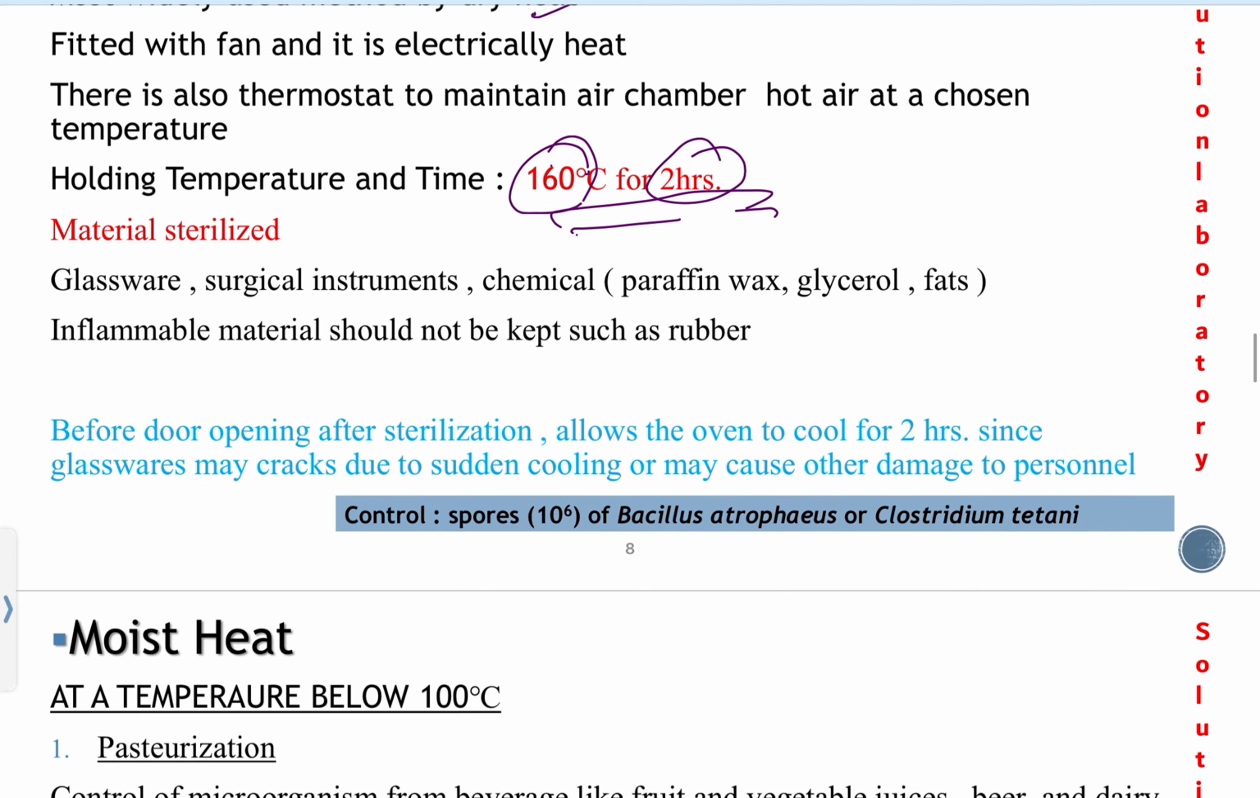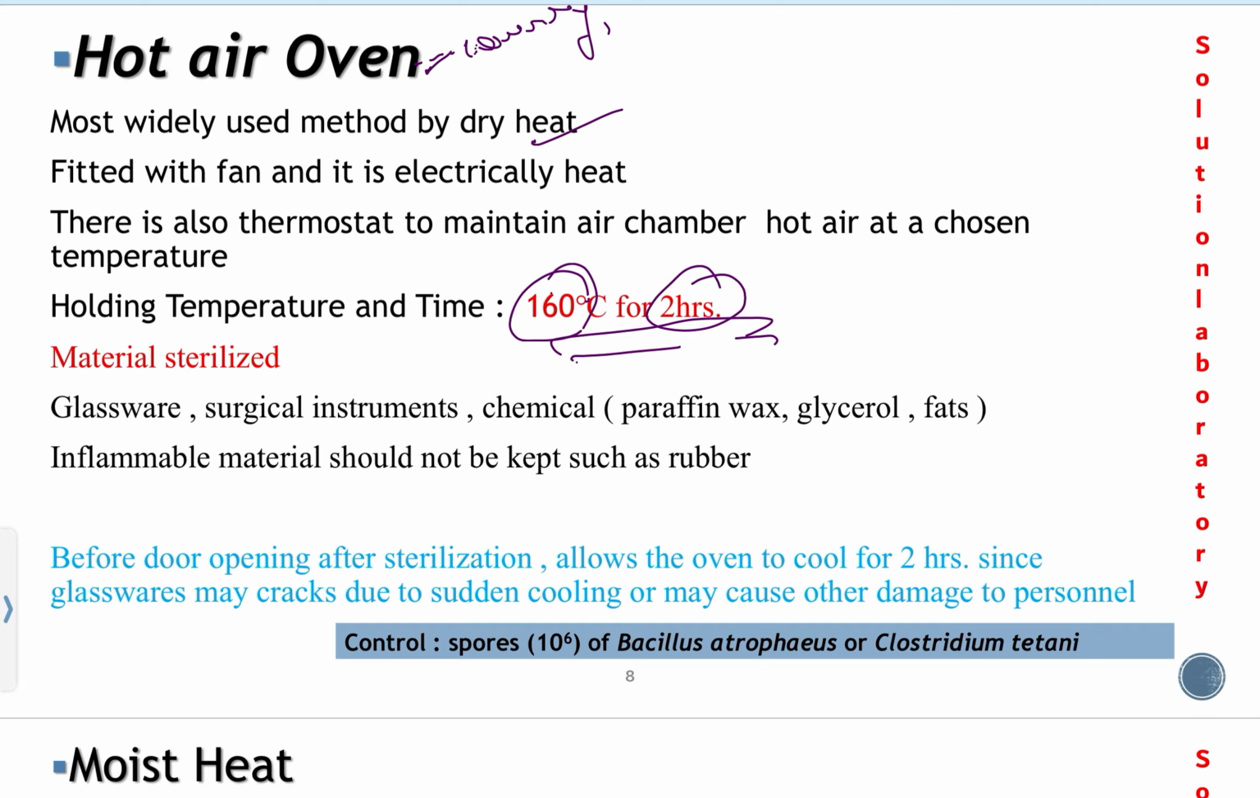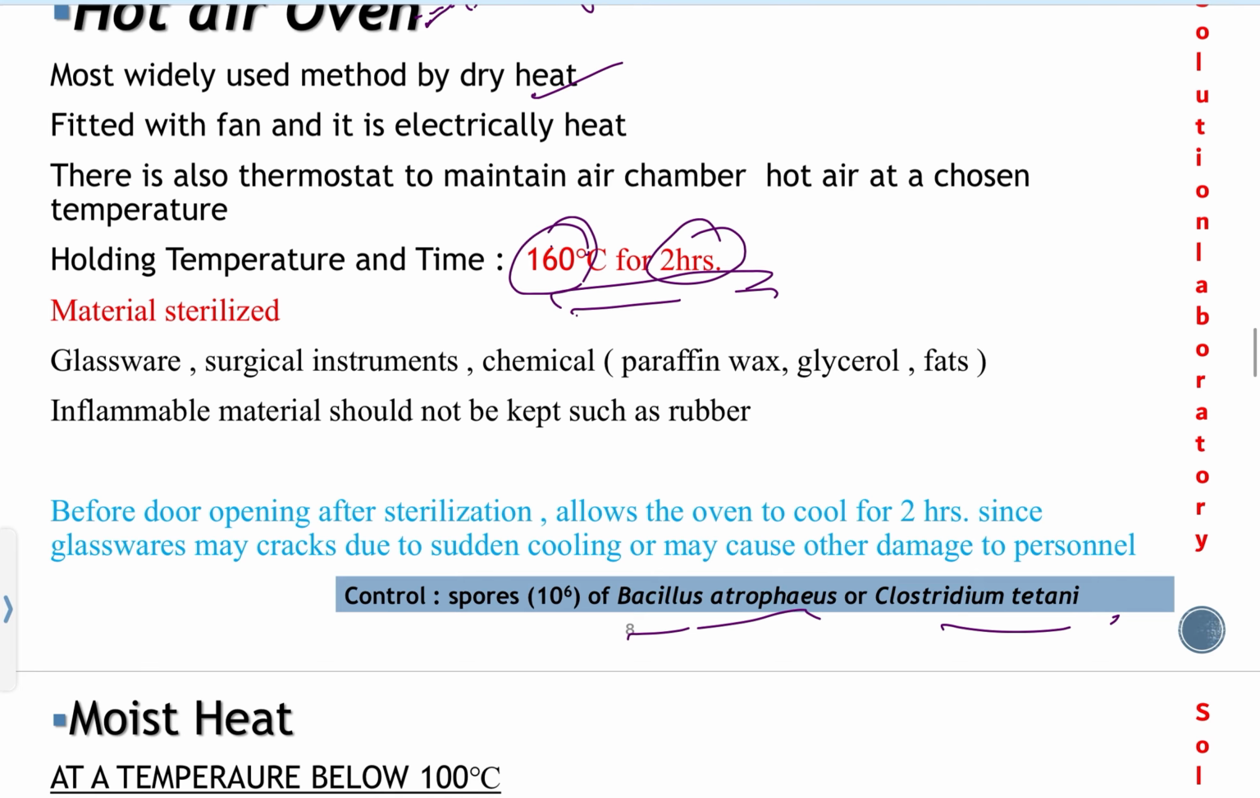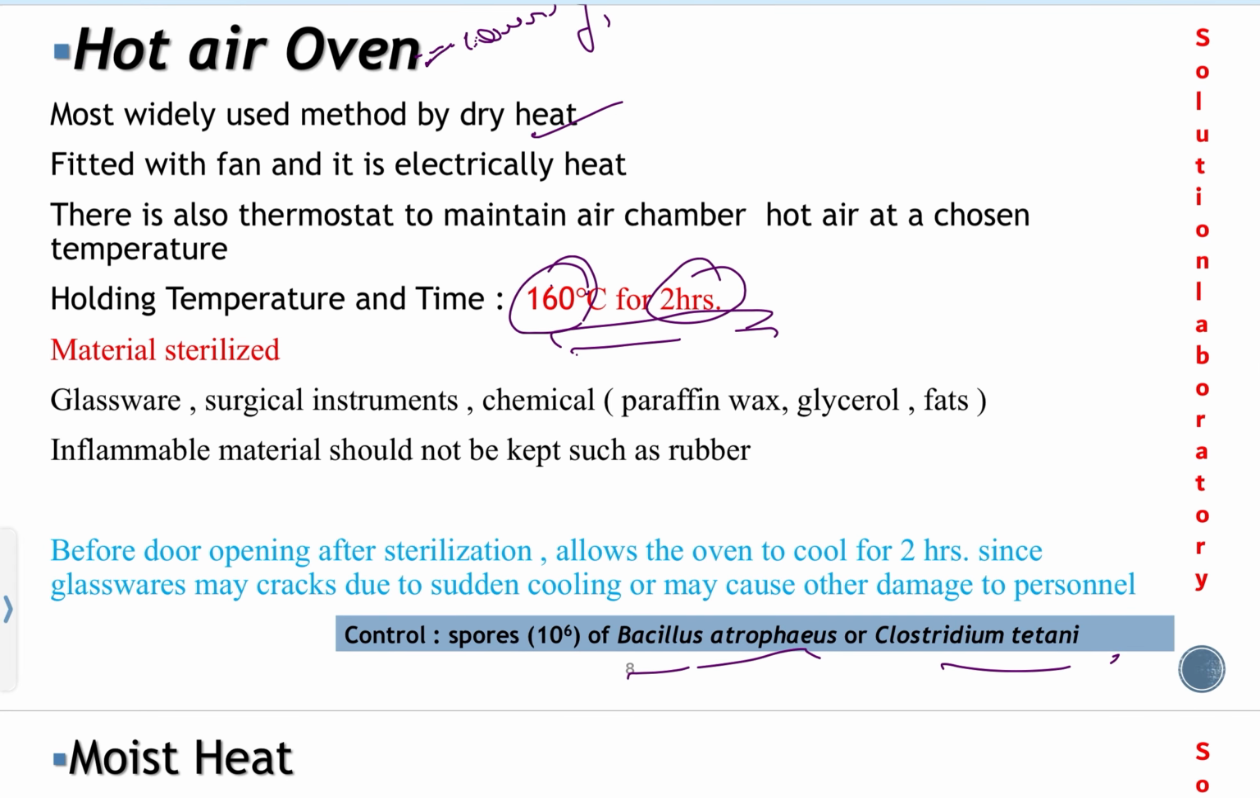We know, for every instrument we use, we should always use control materials to check whether the instrument is working or not. The controls will always be kept. For this hot air oven, the most commonly used control is spores of Bacillus atrophaeus or Clostridium tetani. These spores should be killed during this holding temperature and time. So we can say that the hot air oven is working, otherwise it is not working, useless.